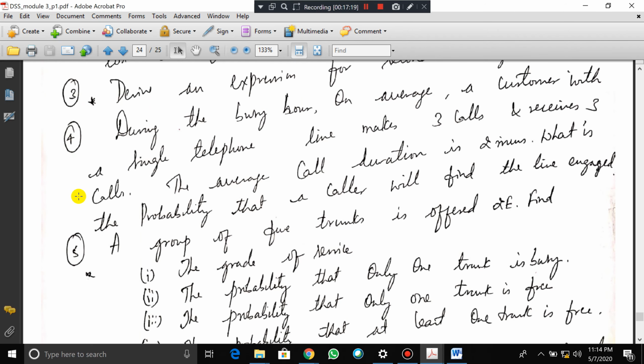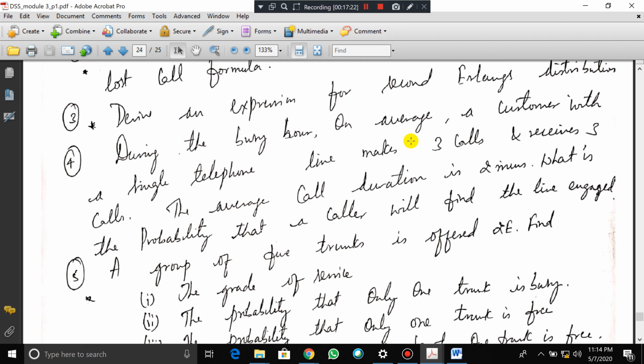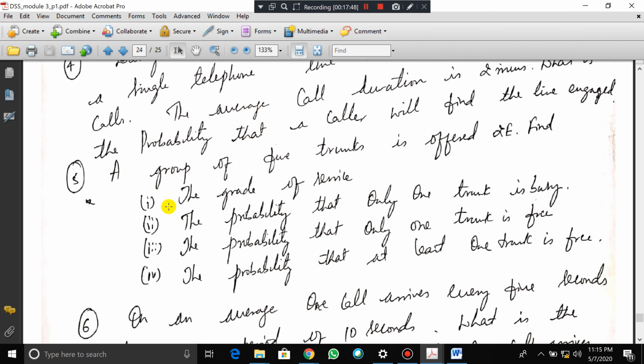Next, this is a problem. During a busy hour, on average, a customer with a single telephone line makes 3 calls and receives 3 calls. Average call duration is 2 minutes. What is the probability that the caller finds the line engaged? This is a small problem. They may ask it for 3 marks, maximum 4 marks, and it is of some 2-3 steps. We already solved it; the answer is 0.2. Fine, not 0.2 Erlang, the probability will be 0.2. Its unit is not Erlangs.